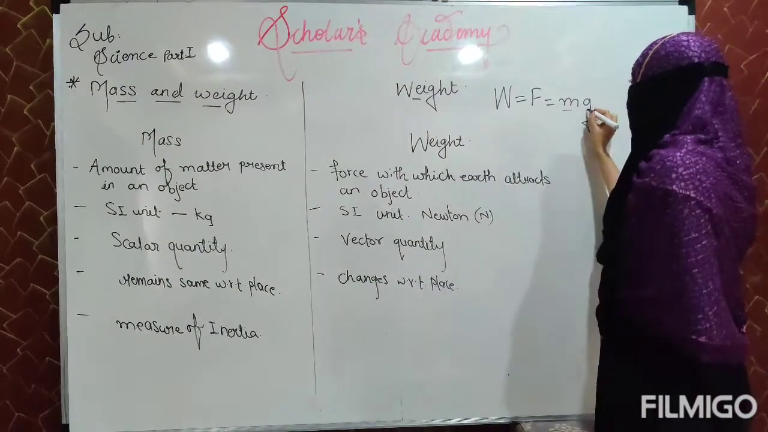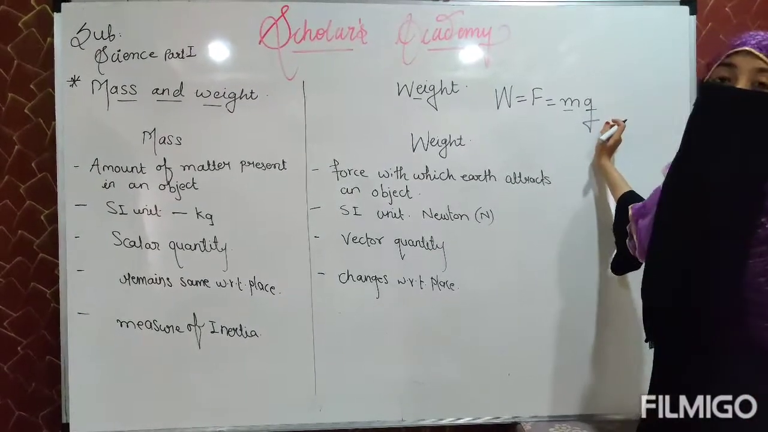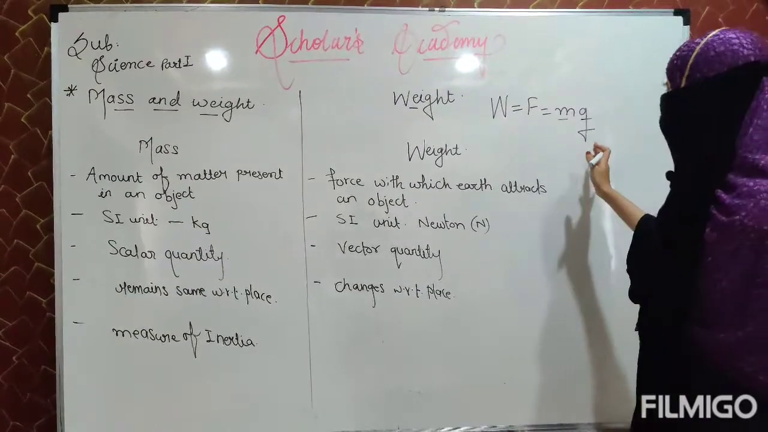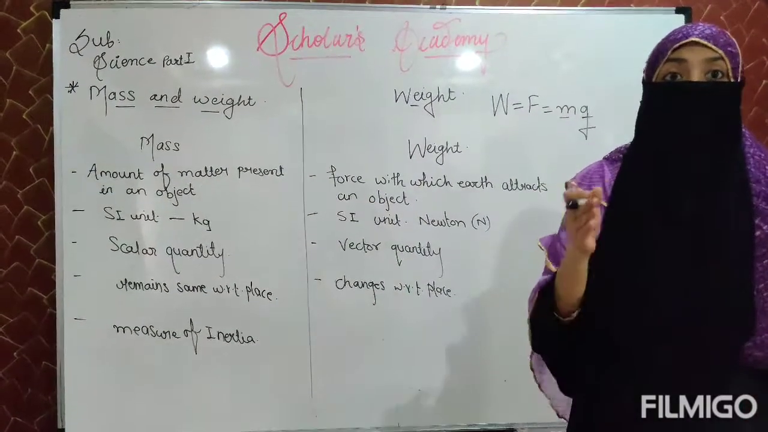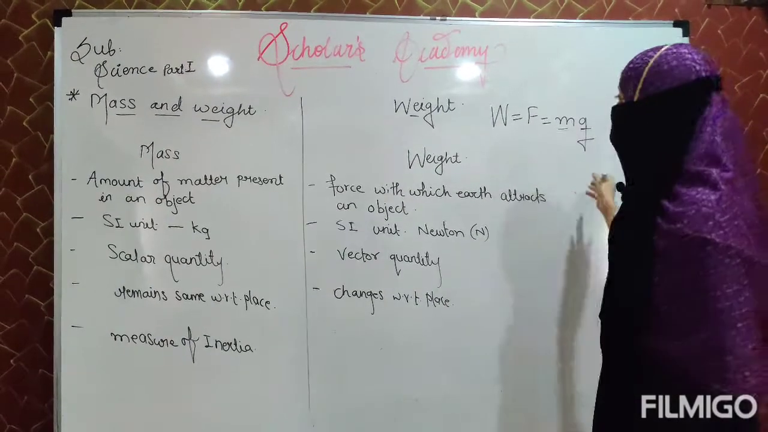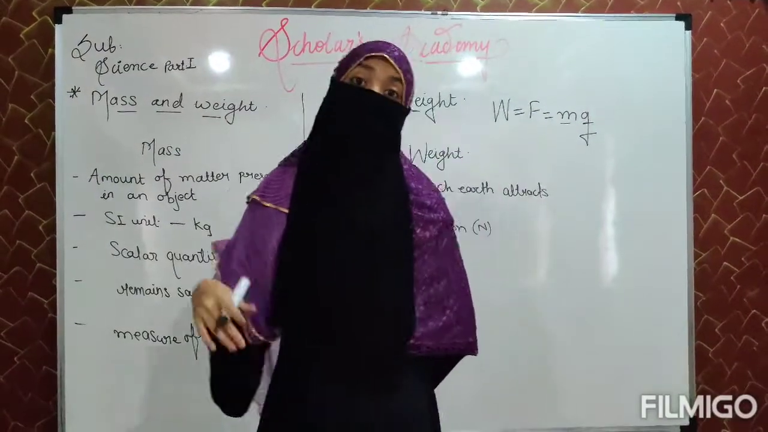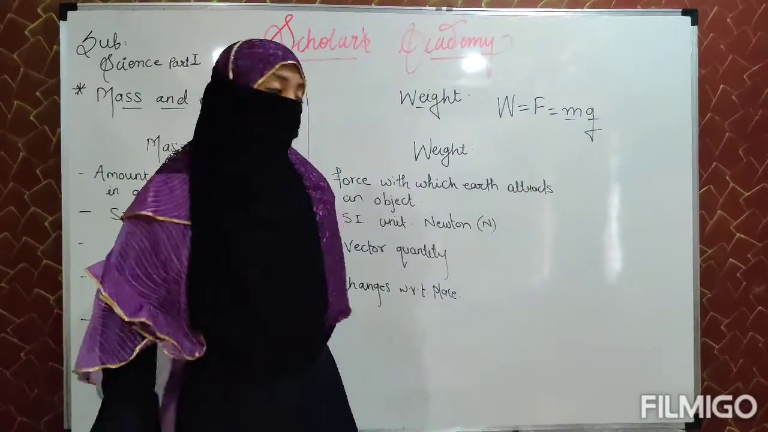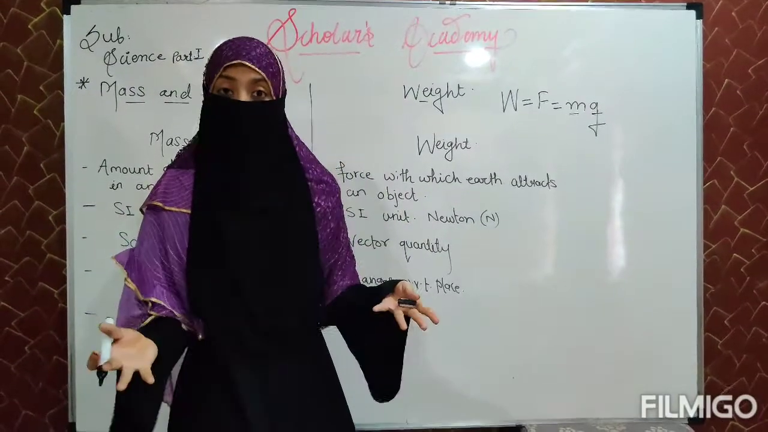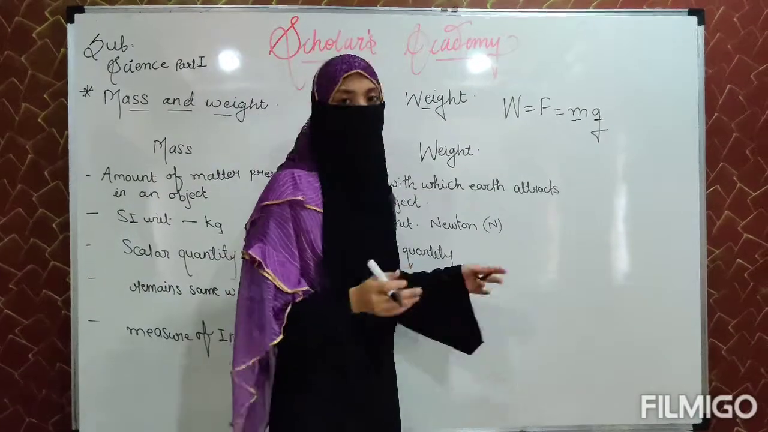If you think about it, our small g, the gravitational acceleration, changes from place to place. Even it changes from poles to equator. As it changes, it is obvious that the weight changes, which means that weight changes from place to place. It never remains the same. It changes from place to place, which means it can also change from planet to planet.